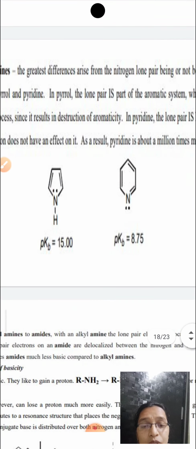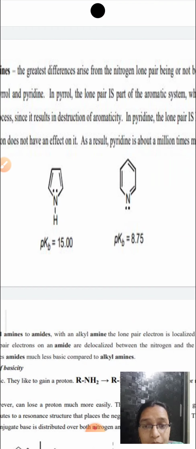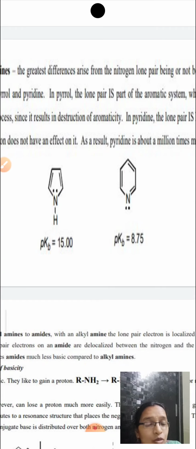Yes, this is also one of the examples which I would like to quote: pyrrole and pyridine. If you consider which is more basic, pyrrole or pyridine, pyridine is always more basic than pyrrole. So why? Because in pyrrole,